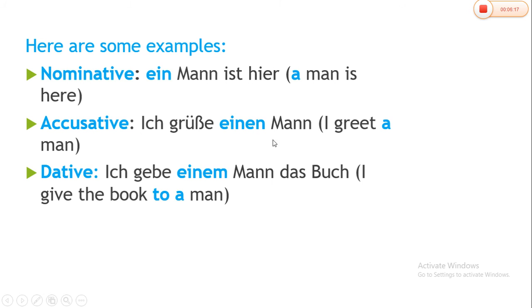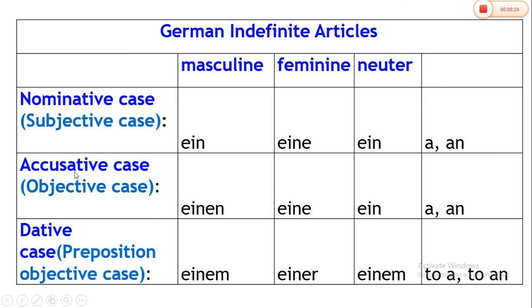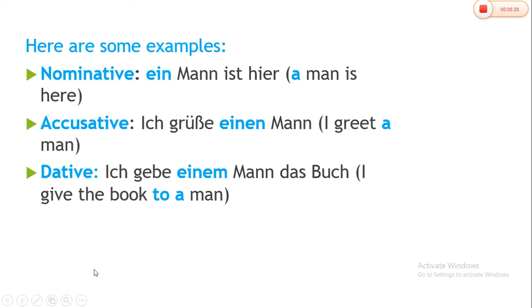Ich grüße einen Mann. The last is dative case. As you know, we also call it preposition objective case because dative case always comes after the preposition. I give the book to a man. So this is the dative case because a man is coming after preposition. So again, what is the gender of a man?